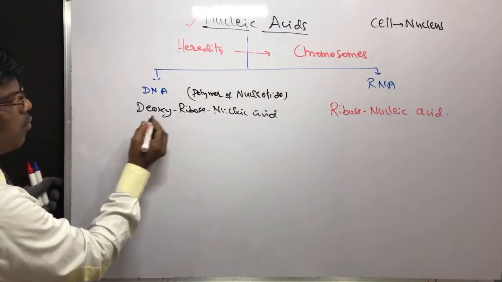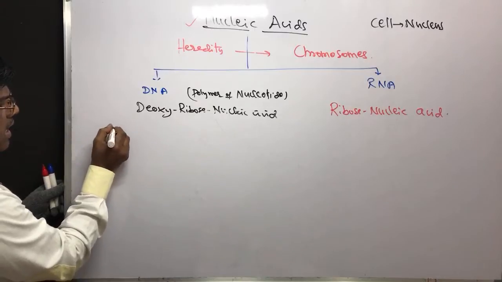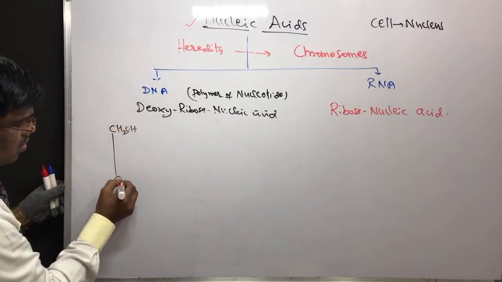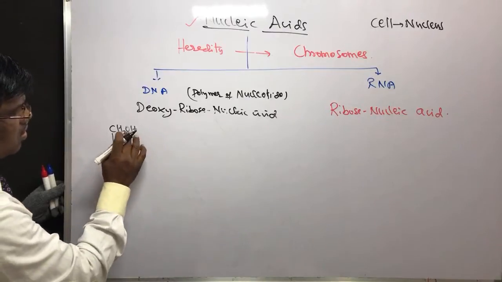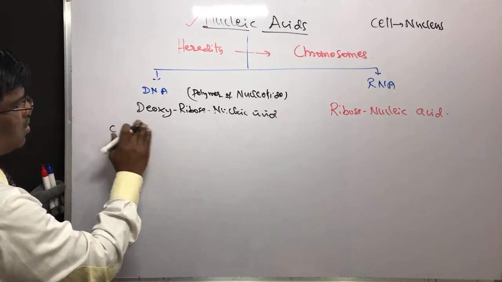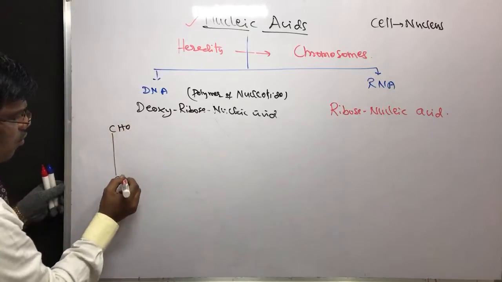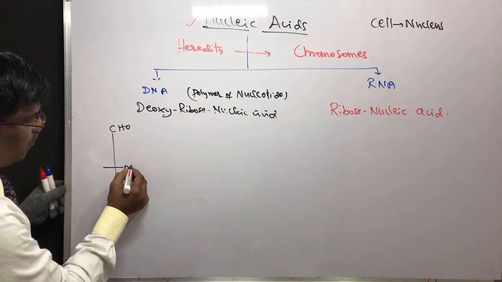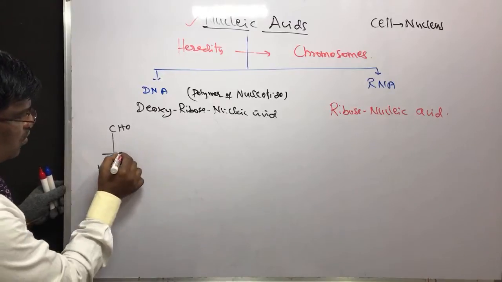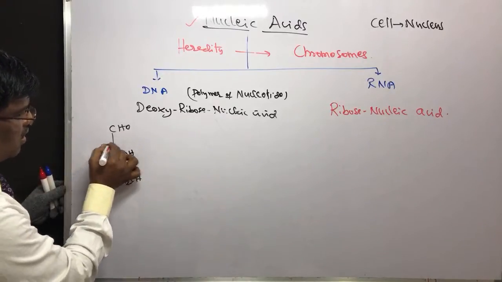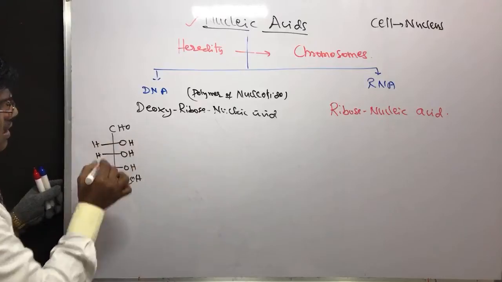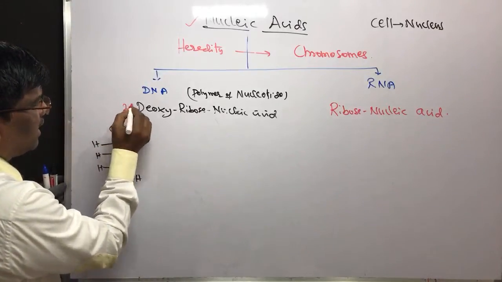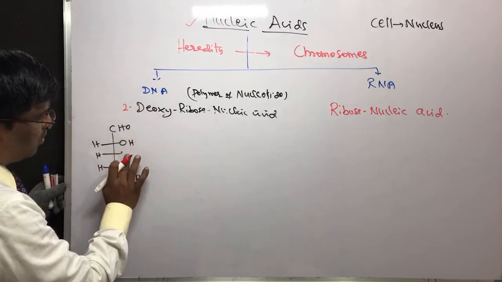What is deoxyribose? We know that this is ribose, CH2OH, a 5-membered sugar. This is ribose, so 2-deoxy, I can write here 2-deoxyribose.